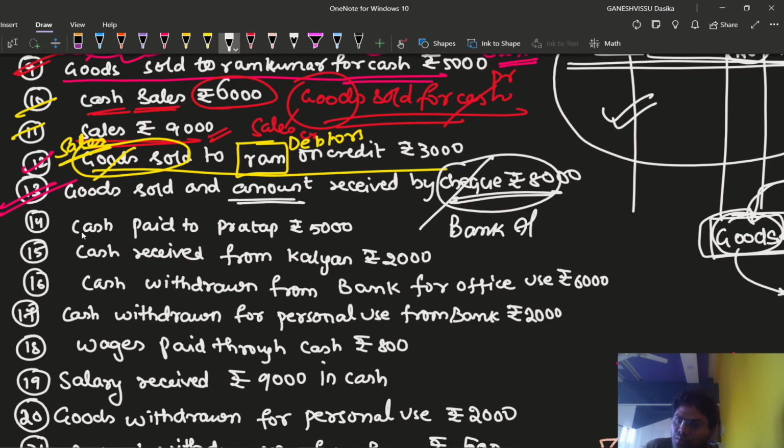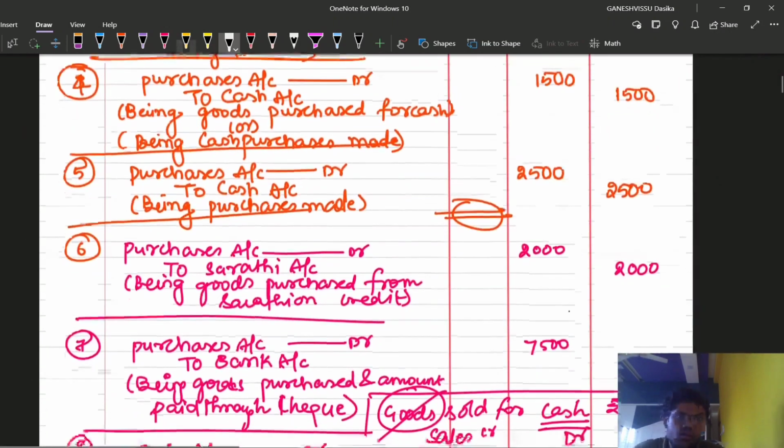So we debit the bank account because it is coming in, according to the real account rule. Now goods are being sold, so credit what goes out. Goods are going out, so credit goods account by the name of sales. So sales account is credited. So the entry is bank account debit, after that sales account.